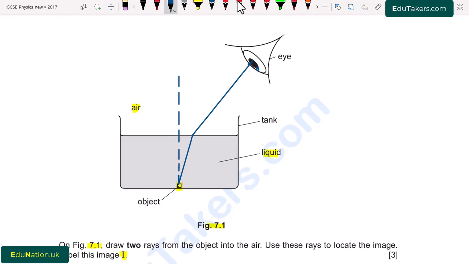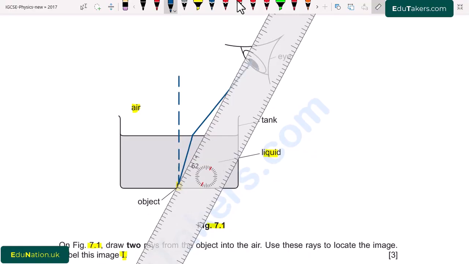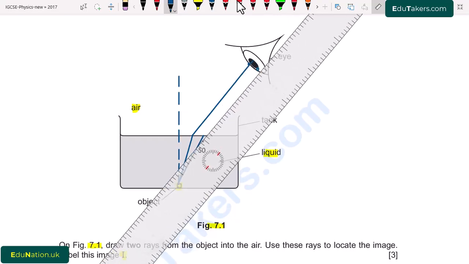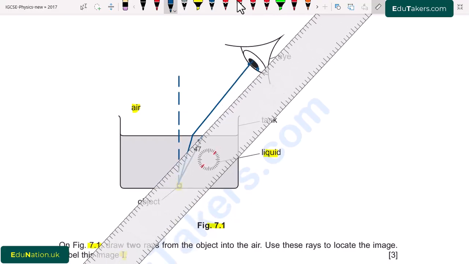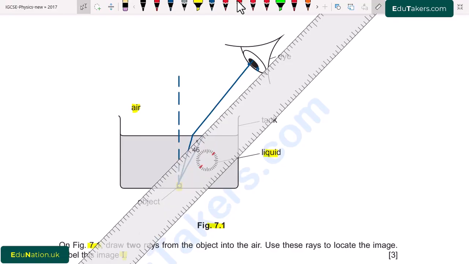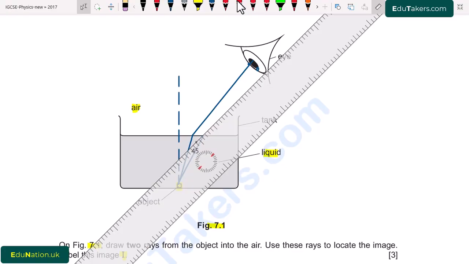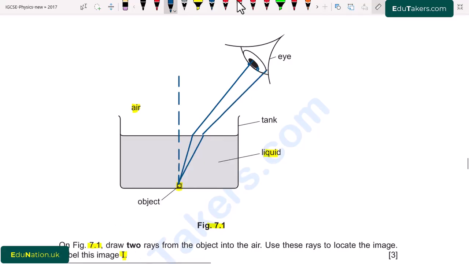Also we have to draw the next ray, so that after refraction at the surface it enters into the eye.